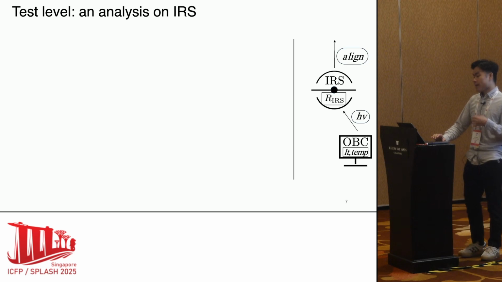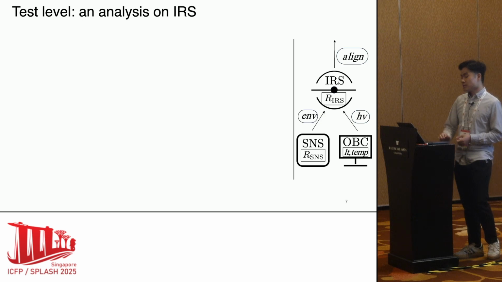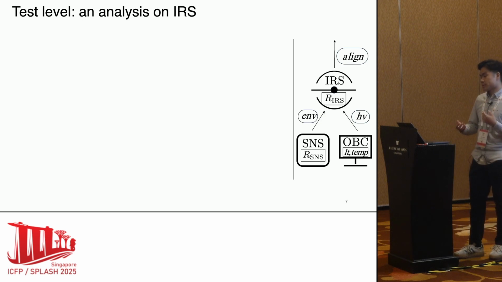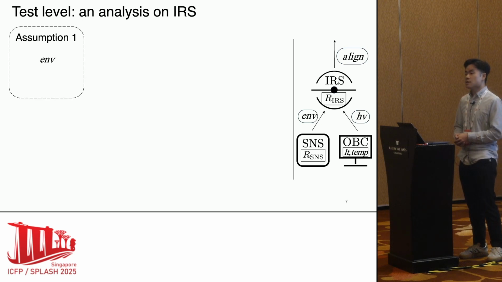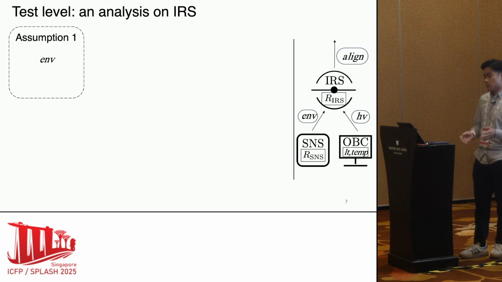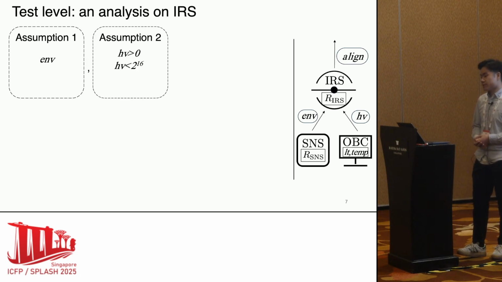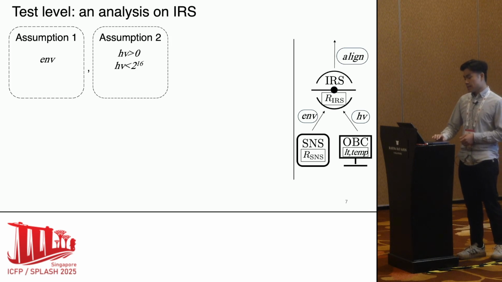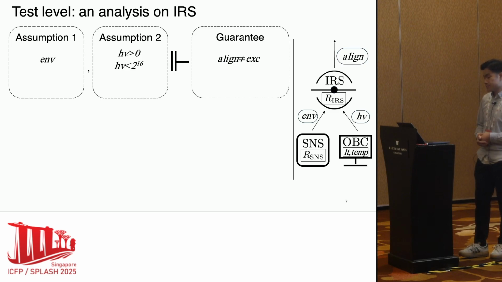For that, we add an additional component, SNS, the sensor. It sends ENV, the environmental data, to IRS. This analysis is on the component IRS. It makes two assumptions on its two inputs. First, there is an input ENV, no matter what its value is. Second, the input HV is positive and within 16 bits. Then this analysis declares that the output align will not be an exception.